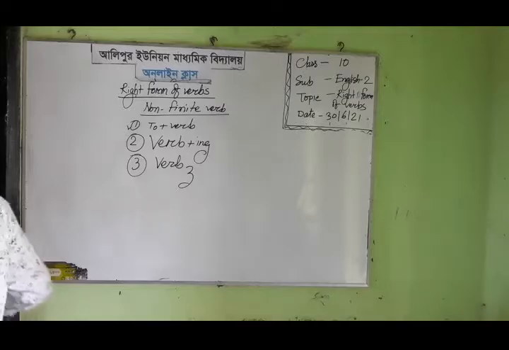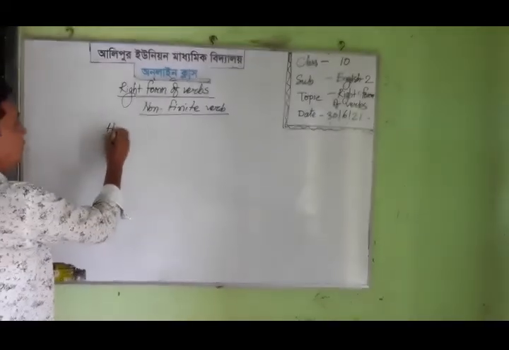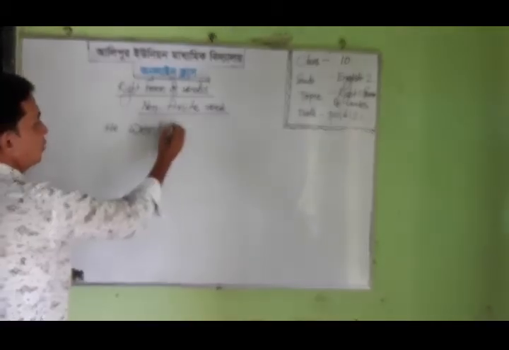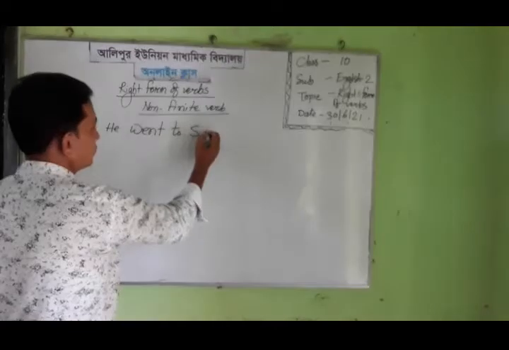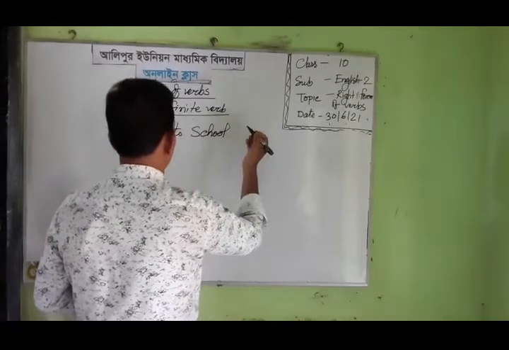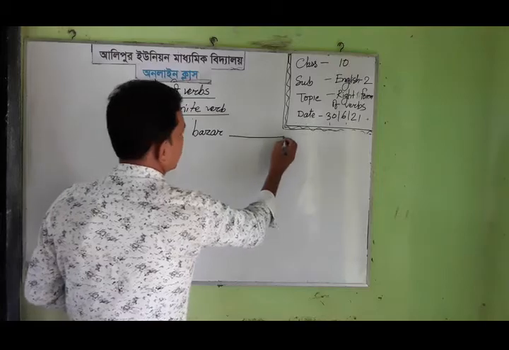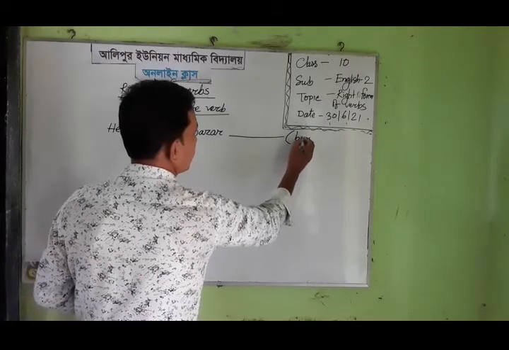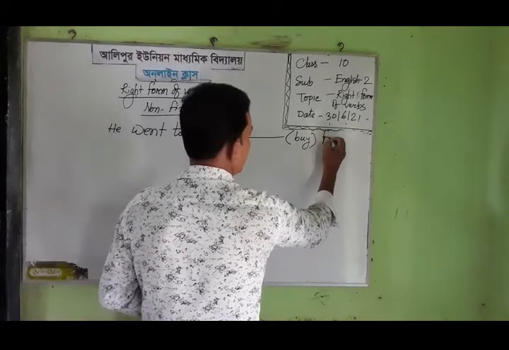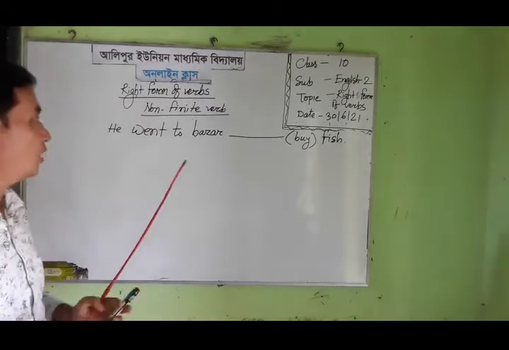So I am going to give an example to solve the problem of the infinitive verb, such as: he went to the bazaar to buy fish. Dear learner, look at the whiteboard.